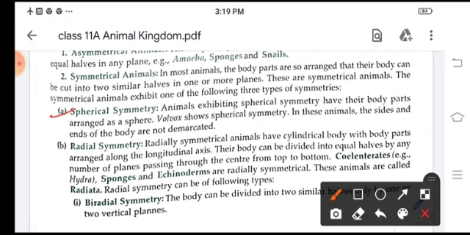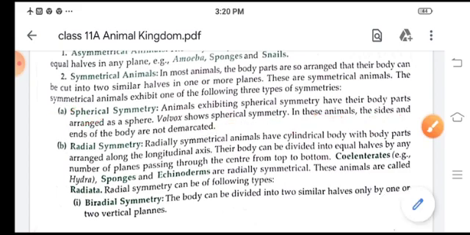Spherical symmetry means the body parts are arranged as a sphere or in a circle. Like Volvox, they show spherical symmetry. In these animals, the sides and ends of the body are not demarcated.